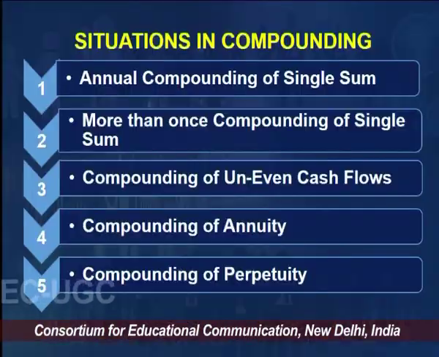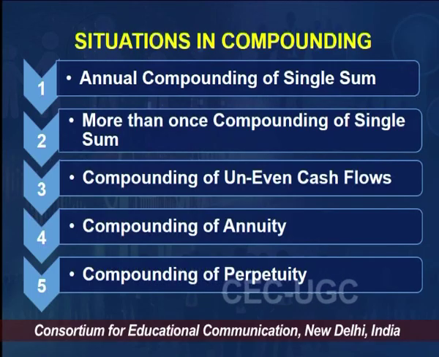The fifth situation is when we are compounding a perpetuity, where the amount we are depositing is not going to come back, the principal money is not going to come back, only interest is coming. So how to compound that as well. These are the 5 situations which we will be discussing in detail very soon in future lectures.